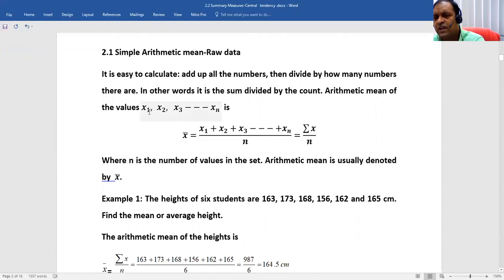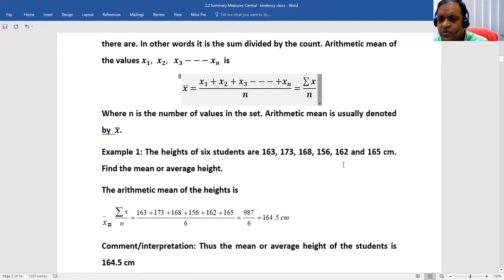Suppose there are ungrouped data x1, x2, x3 up to xn, n number of ungrouped data. How can we find the mean? The mean is denoted by x bar. You can get it as the sum of all the values, x1 plus x2, x3 up to xn, that is summation of x. In statistics, the sum of all the data is denoted by big sigma x, and n is the number of data. So this is the formula to get the arithmetic mean, or simply mean, for ungrouped data.